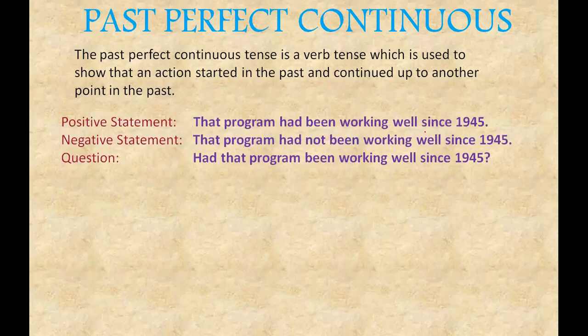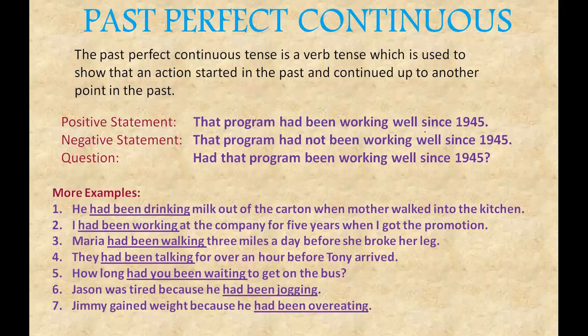in the past itself. The program had been working well since 1945. The program had not been working well. Had that program been working well since 1945? So here you can see, he had been drinking milk out of the carton when mother walked into the kitchen. I had been working at the company for 5 years when I got the promotion.